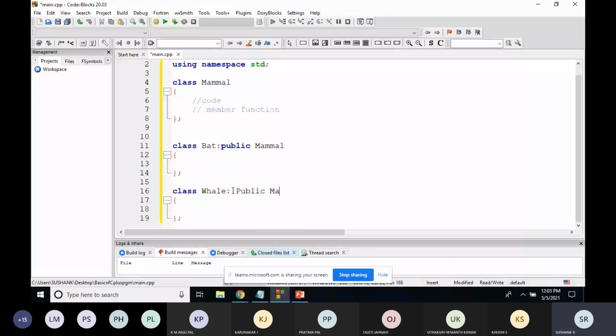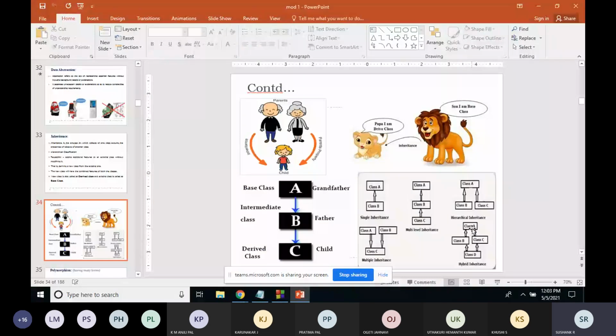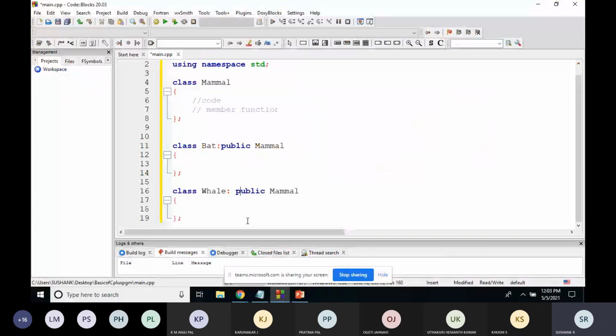Now we have created one kind of inheritance where from the class called mammal, we have created two more classes, bat class and whale class. They are using the features of the mammal class. After that, we will create one more class.